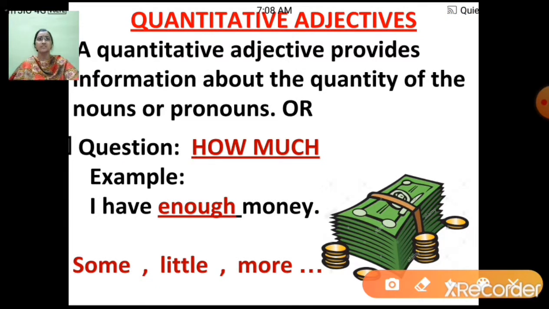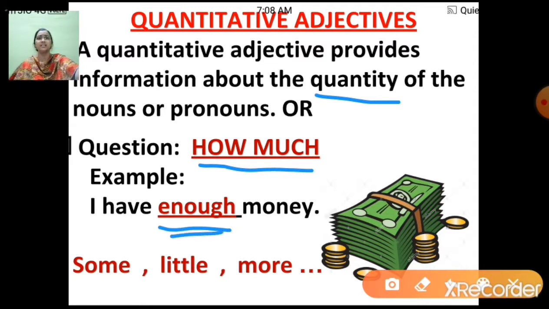Quantitative adjectives provide information about the quantity of the nouns or pronouns. It generally answers the question how much. Like for example, I have enough money. Now here I will ask question, how much money?